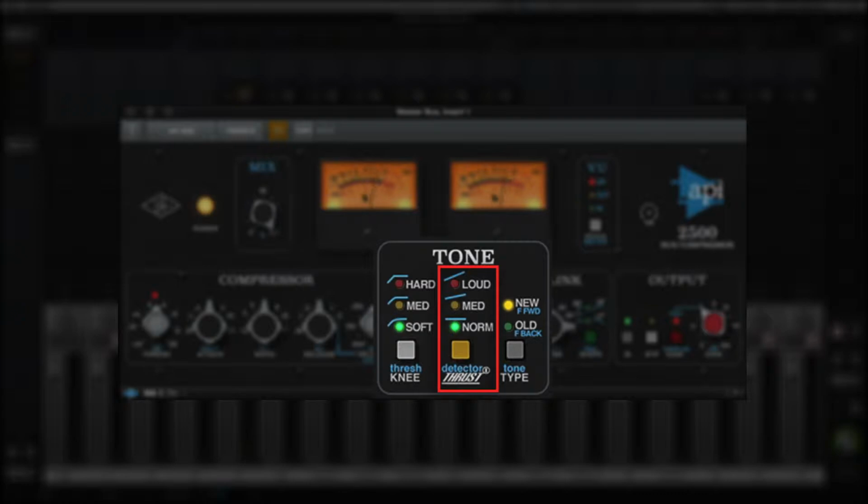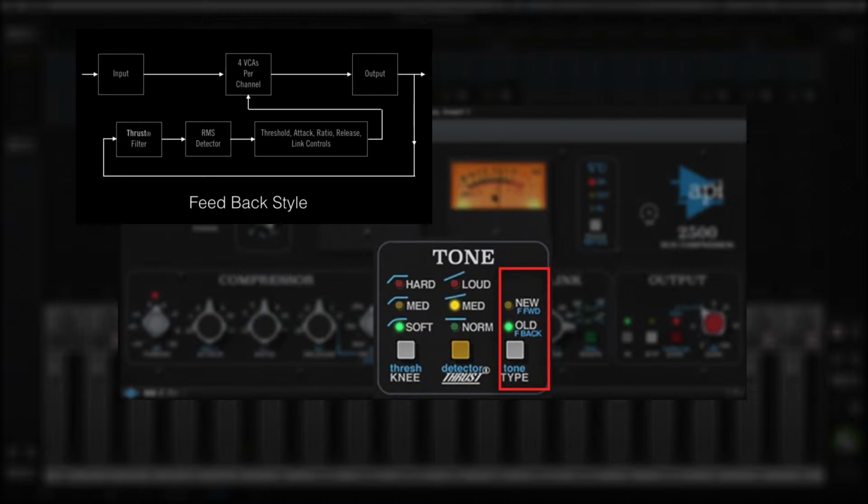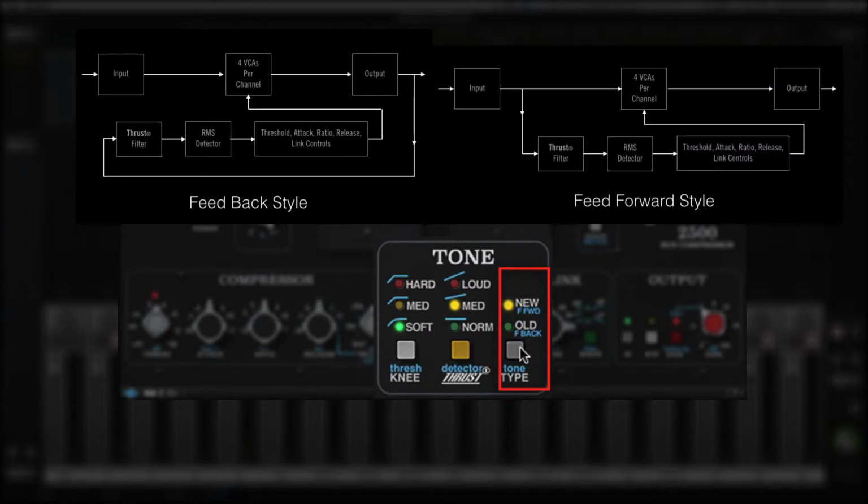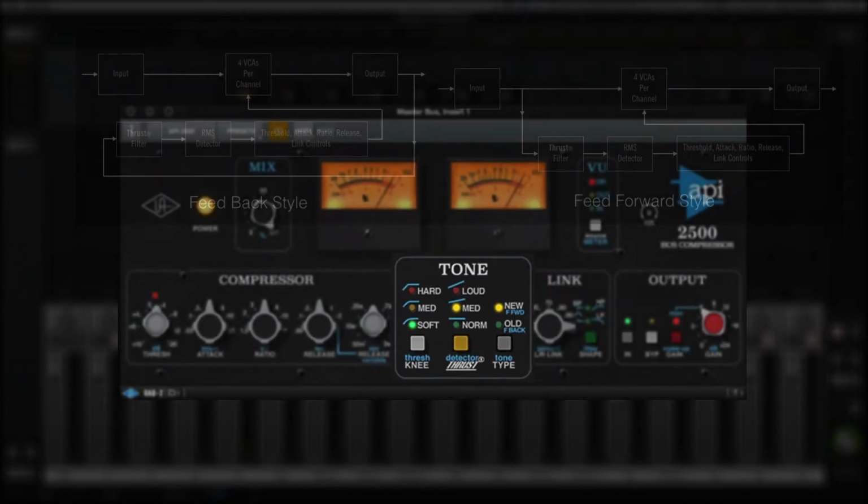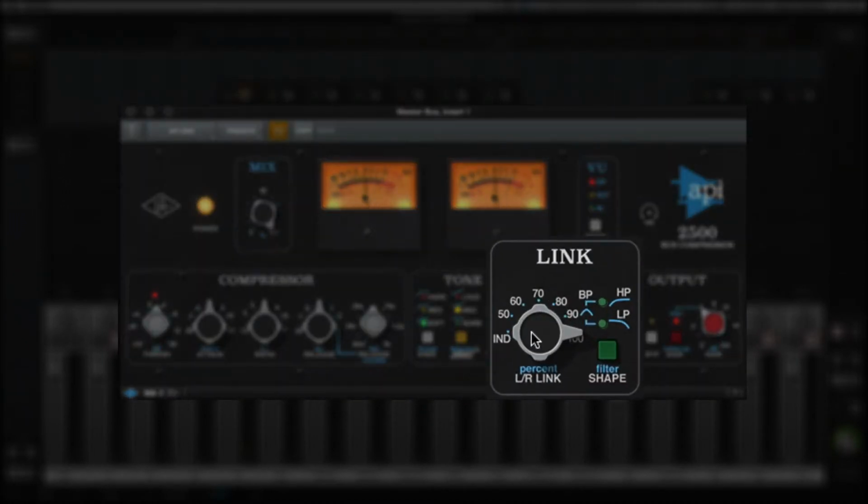Thrust is a signature feature of the 2500 that lets more low energy pass through the compressor. Medium and loud give you a punchy tone with reduced pumping. Type lets you choose between old and new compressor topologies. Old is a feedback style compressor, which is smooth and gentle, and new is a feed-forward design, which provides much harder compression.